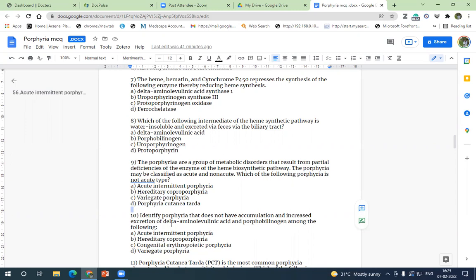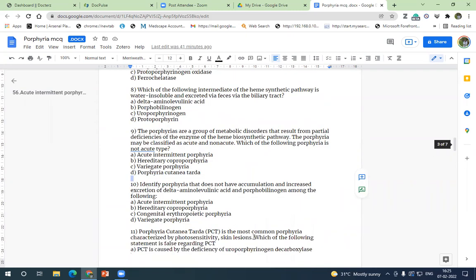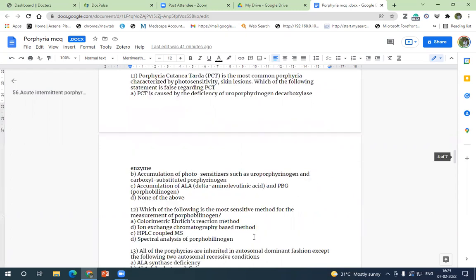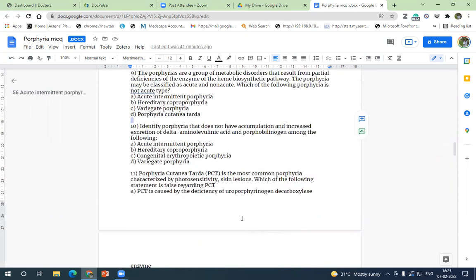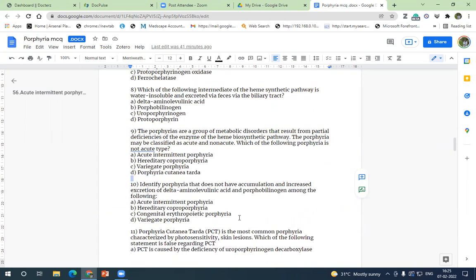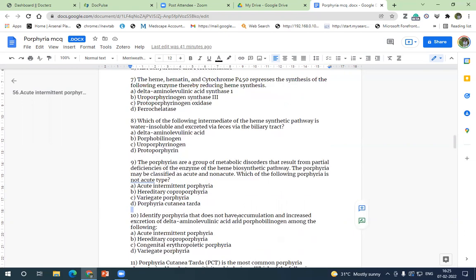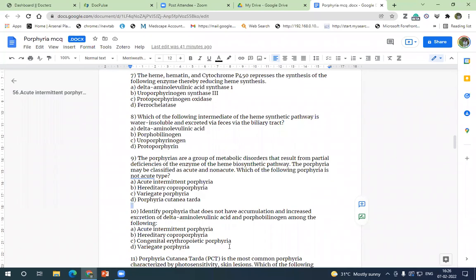So porphobilinogen definitely gets accumulated in acute intermittent porphyria. So I think the answer should be around congenital erythropoietic porphyria, wherein it gets converted to uroporphyrinogen 1 and 3 co-synthesis. Uroporphyrinogen 1 and uroporphyrinogen 3. So that's why it does not accumulate in liver. Okay, so the answer is congenital erythropoietic porphyria.